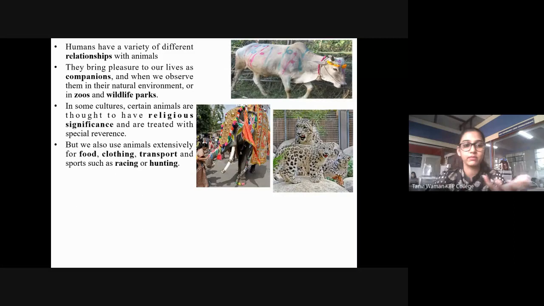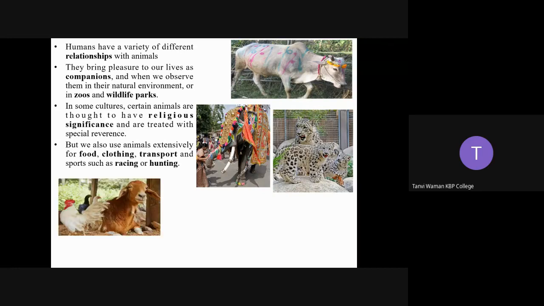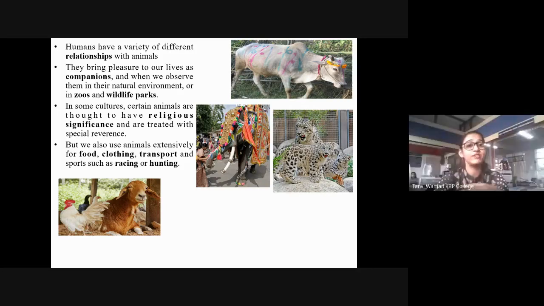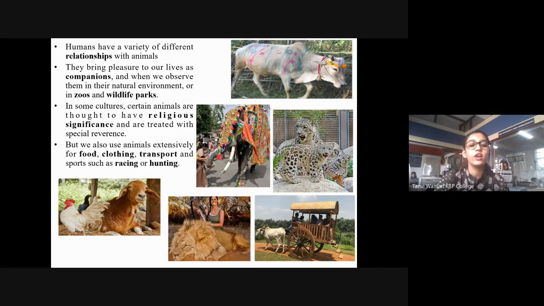But we also use animals extensively for food, clothing, transport, and sports such as racing or hunting. We eat chicken and mutton as food. Then for transportation, like bullock carts and ghoda gadi, your horse cart, and even donkeys are used as transportation. Then for racing again horses are used, and for hunting, people hunt wild animals like giraffes, then lions and tigers and rhinoceros and all those animals.